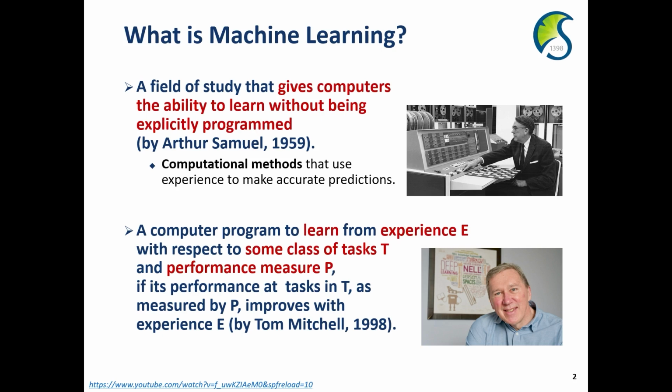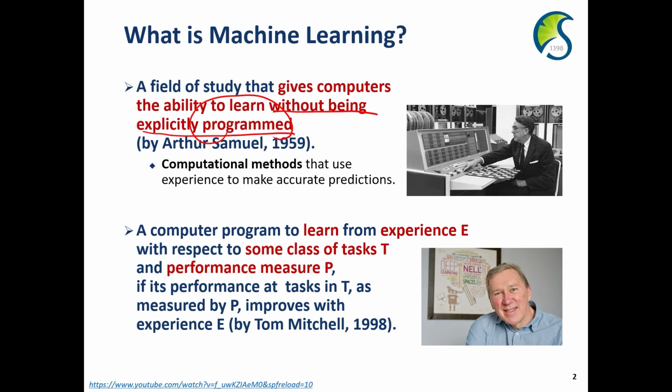Machine learning was first defined by Arthur Samuel, who was a professor at MIT. And he defined that machine learning is a research field that provides computers the ability to learn without being explicitly programmed. Here, the important concept is without being explicitly programmed. So it means that this is a computational method to make a prediction using the experience. Here, the experience means the data.